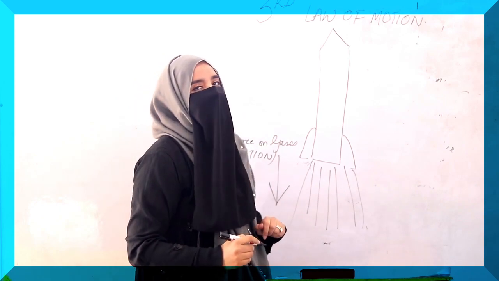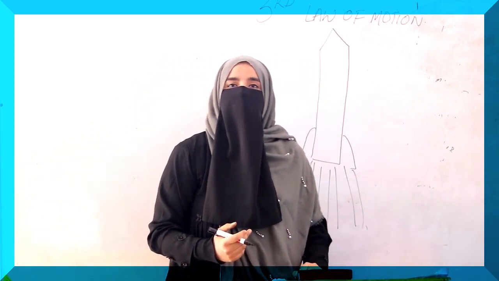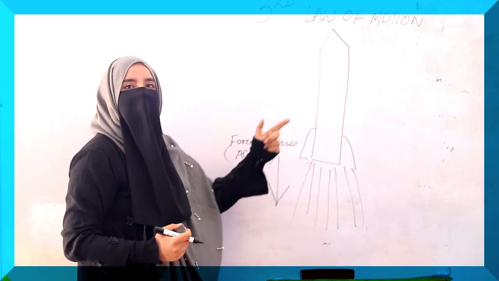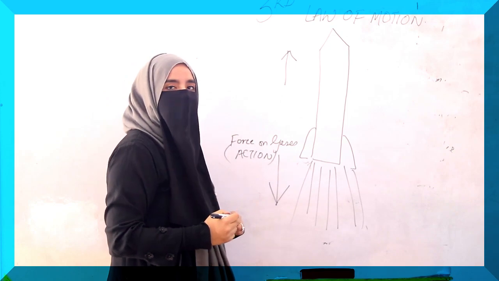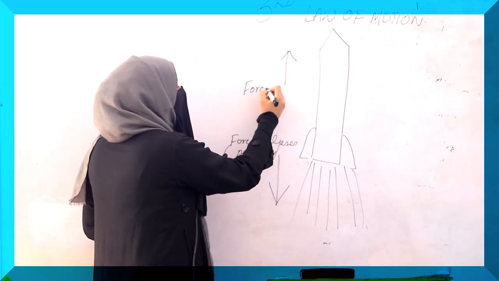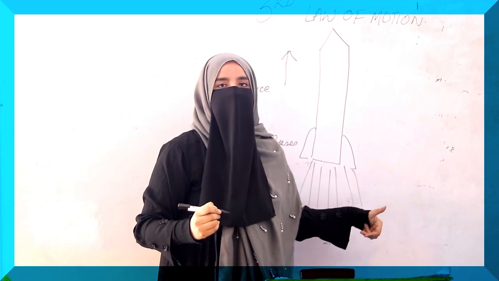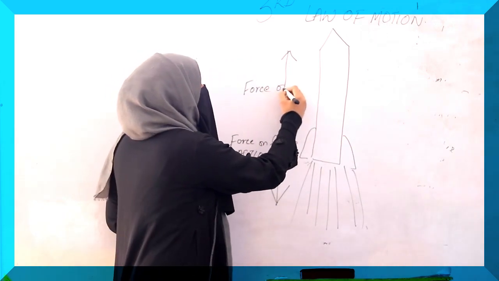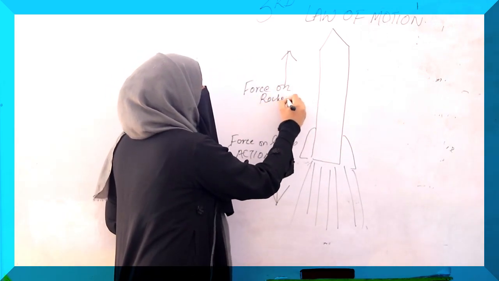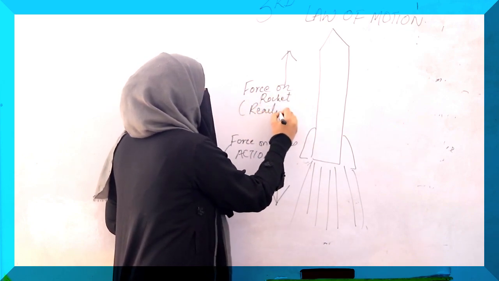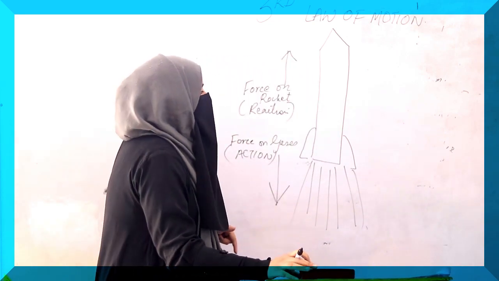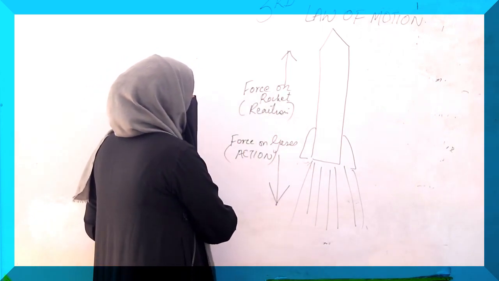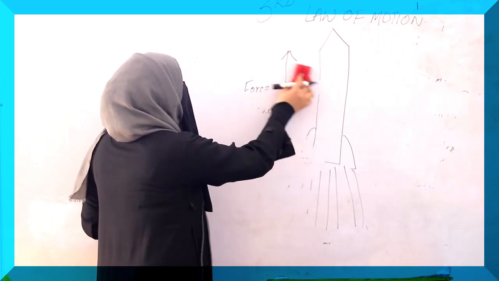But obviously, to every action there is an equal reaction. The reaction is being faced by the rocket. The rocket will face the reaction in the opposite direction, and this force will be exerted by the gases on the rocket as a reaction force. Due to this reaction the rocket will start moving up and the gases will be going in the downward direction. So again we had the idea of this action-reaction thing.